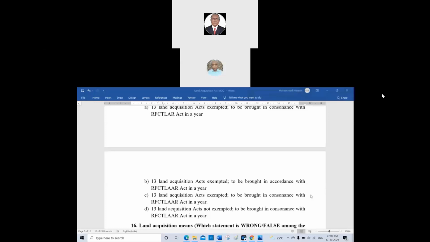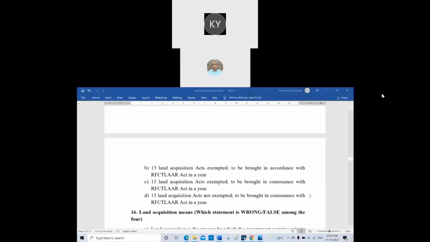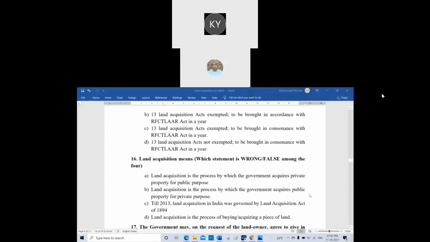I said in accordance, not consonants. Then what is wrong in D? Not exempted. Not exempted. So that is the difference. You have to find it and make it. A sharp brain can make it easily.